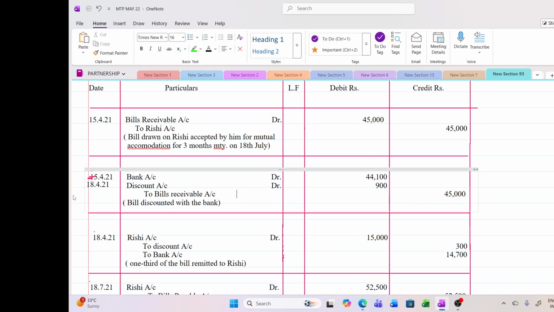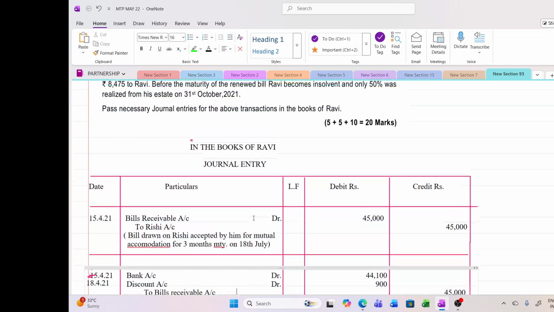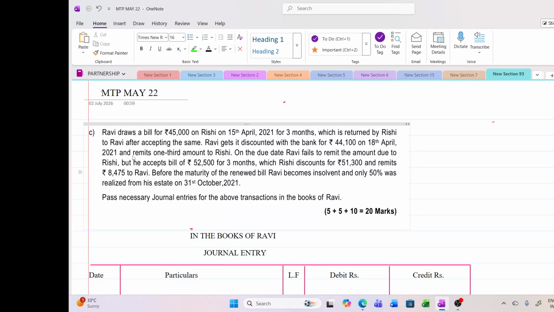Okay. So 44,100 is received from the bank. Take the date as 18/4/21. Bank account debit 44,100 and discount is 900 and the bill is handed over to the banker, 45,000. Bill discounted with the bank. And on the same date, he remits one third to Rishi. One third of 45,000 is 15,000. How much will be the discount charges? He paid 900. One third of 900 is 300 rupees. So he will make the payment after subtracting 300.